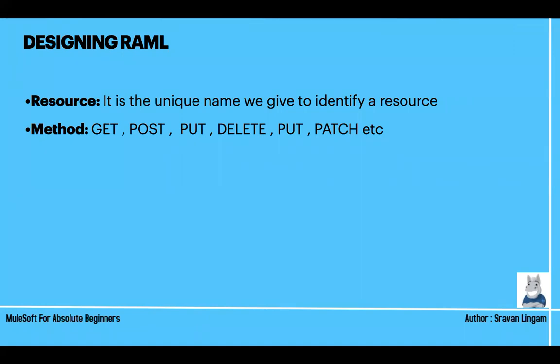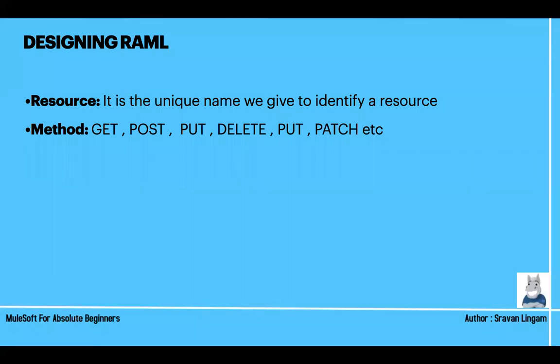Next is method. Method is just like get, post, put, delete, patch. Those are the conventions which we follow. Suppose whenever we are requesting some data, that means you want to get some details, at that time we will use the get method. Or whenever you are creating an account, like a Facebook account, you will enter all the details.